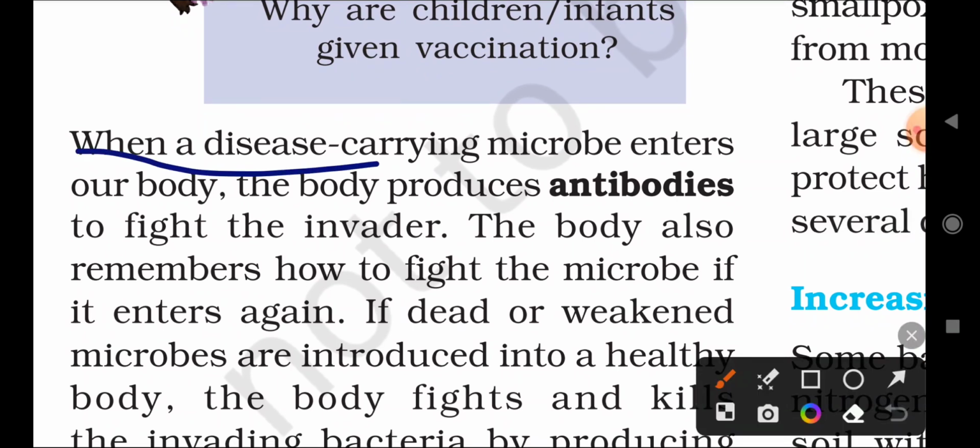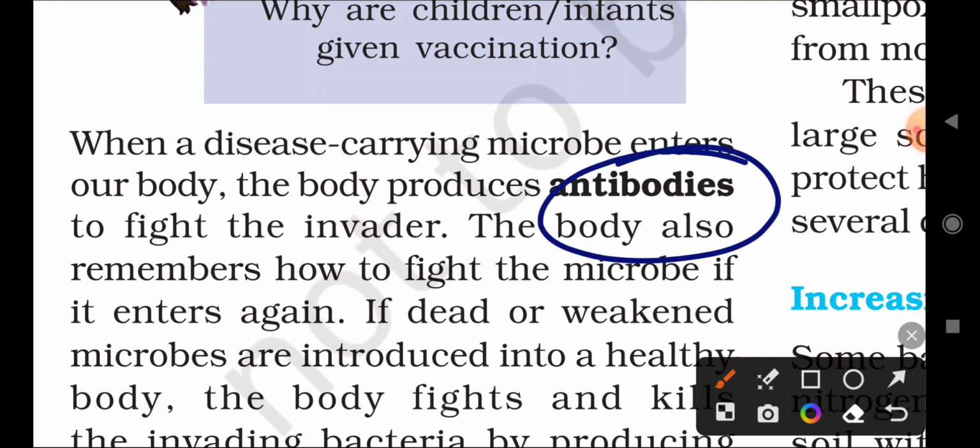When a disease-carrying microbe enters our body, the body produces antibodies to fight the invader. Whenever microorganisms enter our body, to protect it from them, the body will produce antibodies.